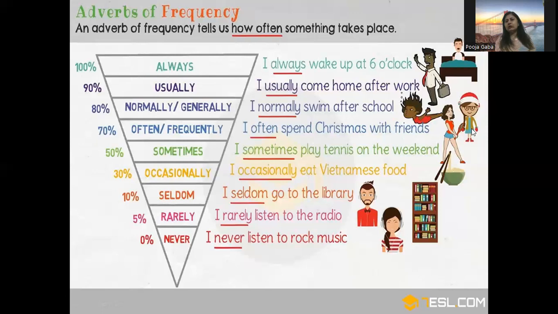Same way it will be for the next adverbs also. I normally swim after school. So how often do I swim? Normally. Same way, if we go on, the last one can be never. Like I never listen to rock music. So how often do I listen? Never. Means there are 0% chances that I listen to rock music. So all these adverbs like always, usually, normally, etc. are adverbs of frequency which tell us how often something is done or how often the work is done. So this is adverbs of frequency. Now let us move to the next one.